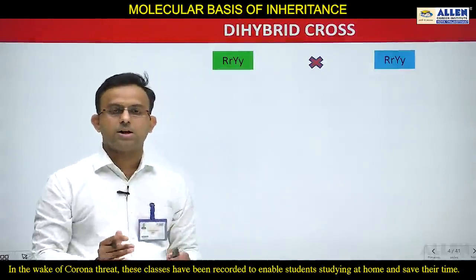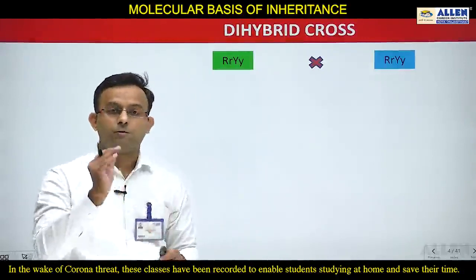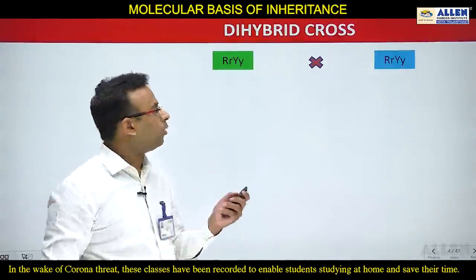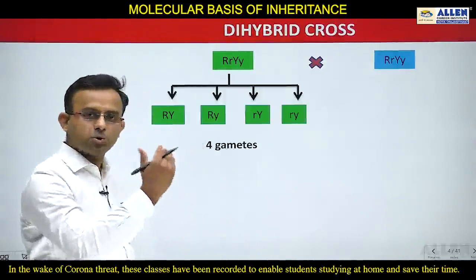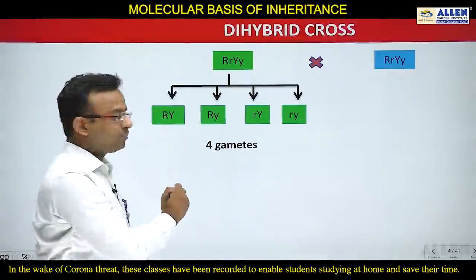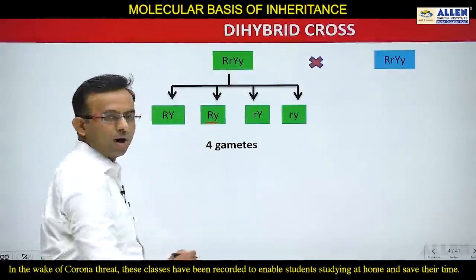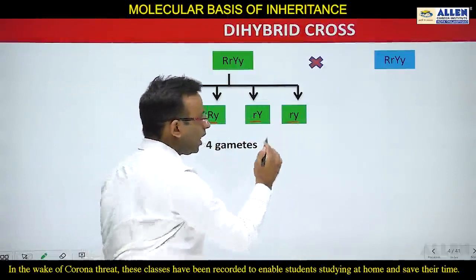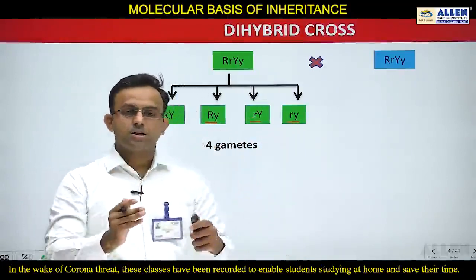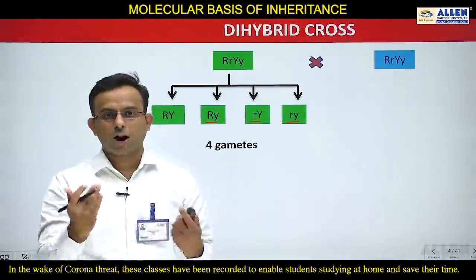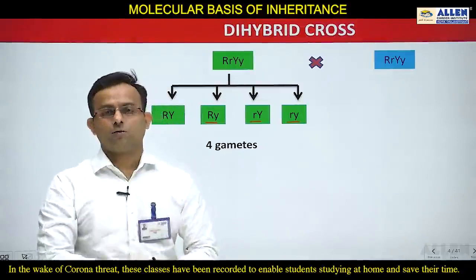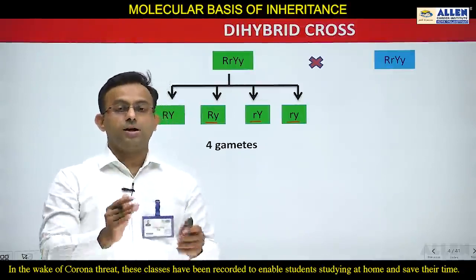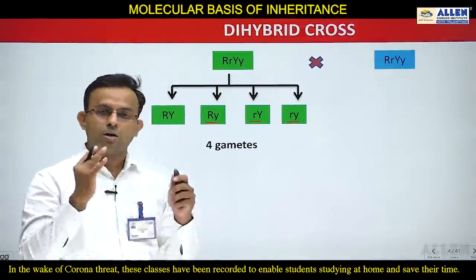A dihybrid is there, and from this dihybrid 4 gametes are going to form. One is capital R capital Y, second is capital R small y, third is small r capital Y, and fourth is small r small y. These gametes are formed with the help of the Fork-line method, and I have explained the method and how these 4 types of gametes are formed.